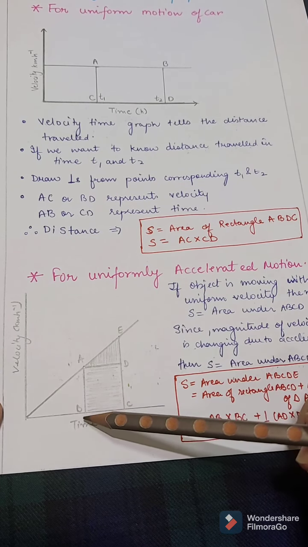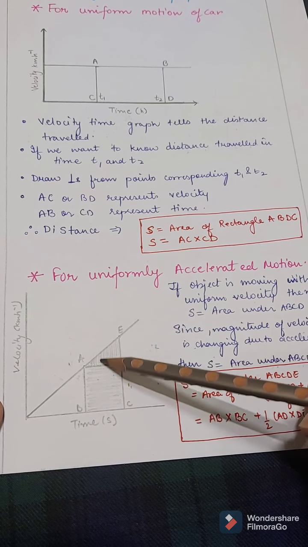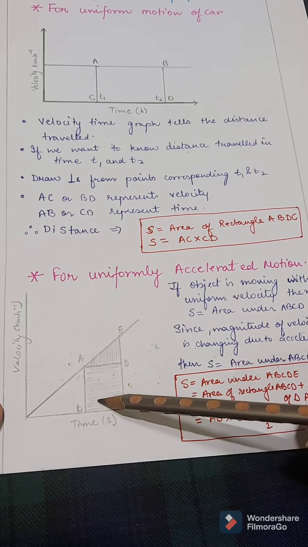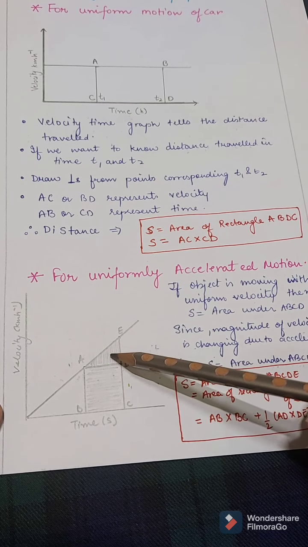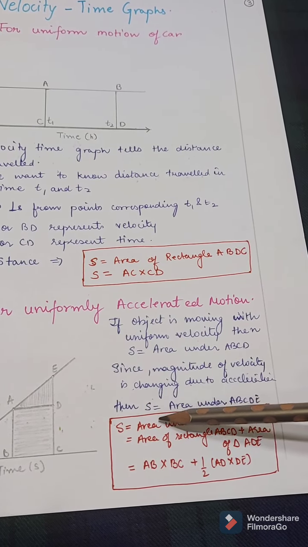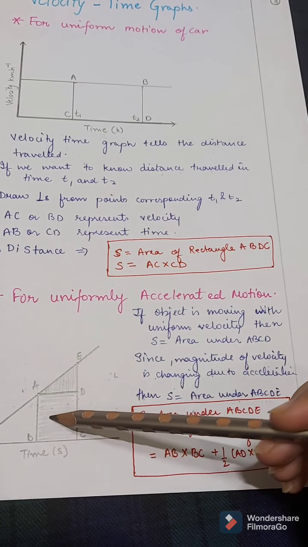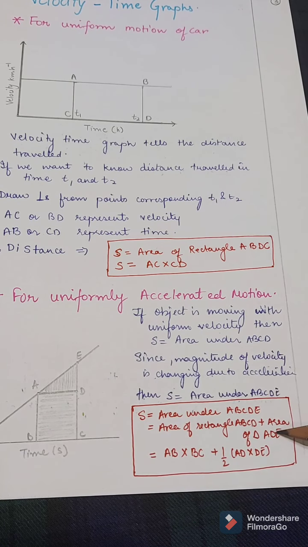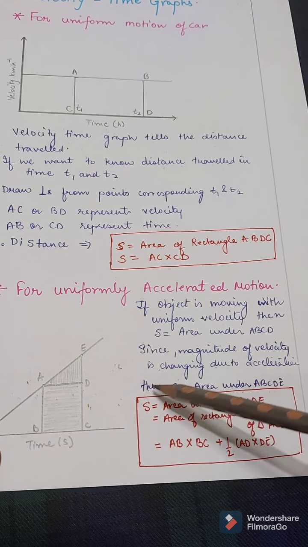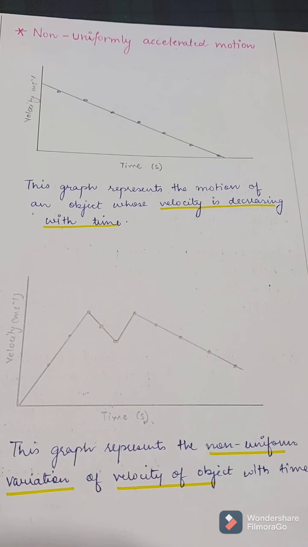What is forming ABCDE? We can see a rectangle here and a triangle here. So we will find the area of the rectangle and the triangle and then add both of these. Then we will get the distance traveled. Area under ABCDE is the area of rectangle ABCD plus the area of triangle ADE. So this will be the distance traveled for a uniformly accelerated motion through the graph.